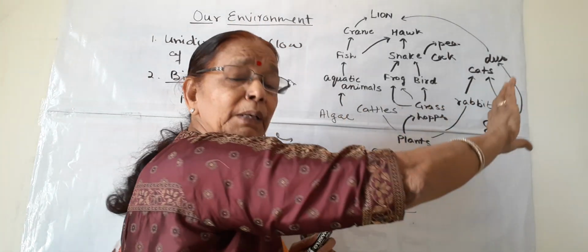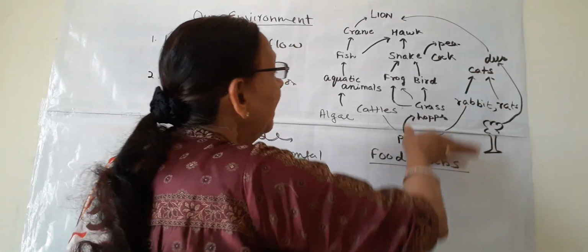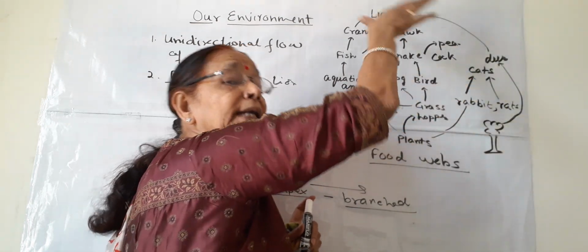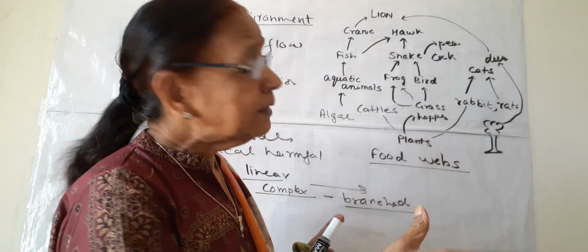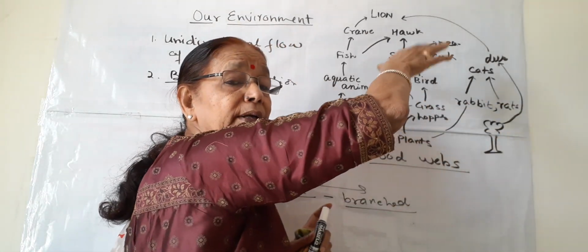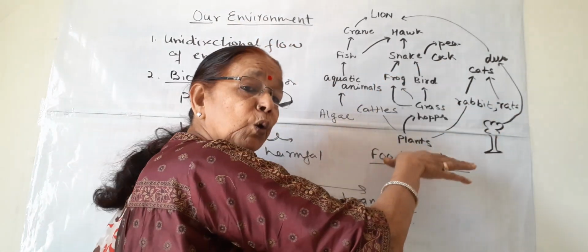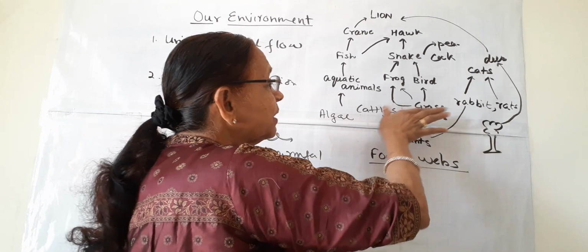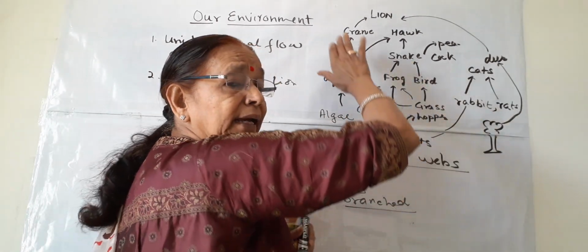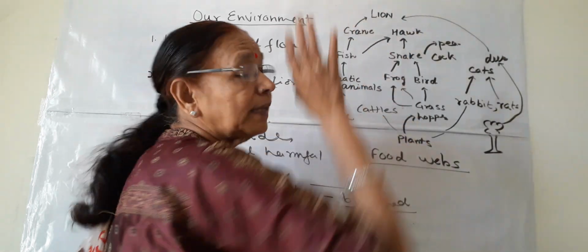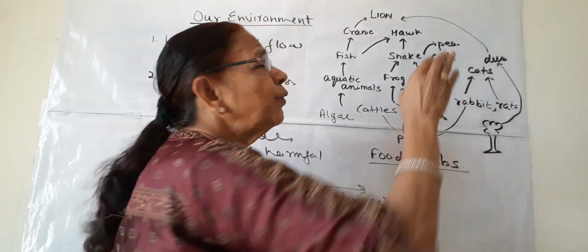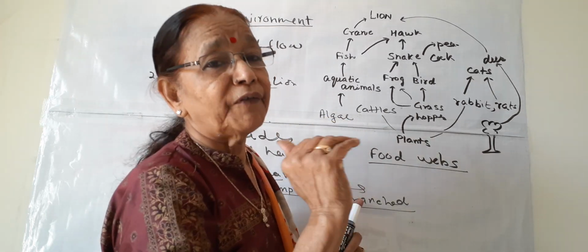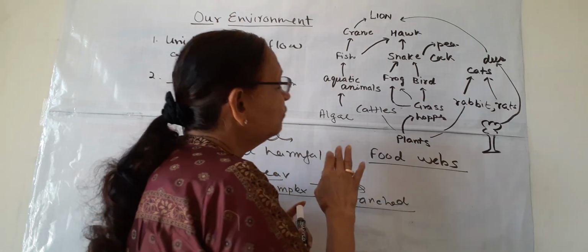The number is maximum at the lowest level, and as we go up, the number of organisms goes on decreasing. Why does the number go on decreasing? Because the energy goes on decreasing as we go from the lower trophic level to the upper trophic level. The maximum is producers, then primary, then secondary, then tertiary consumers, and at the end very few consumers are there, at the top of the trophic level. So this we know as food webs.